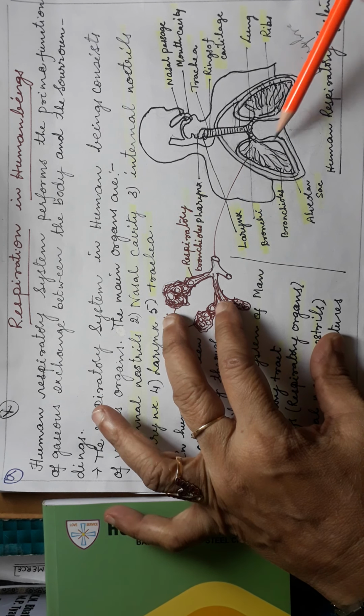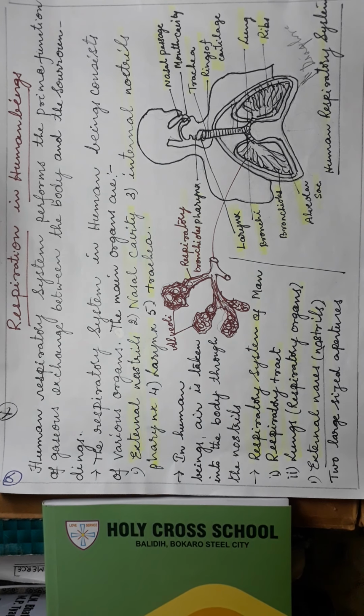You can call it the bronchial intercom, just like a telecom network. The finest and smallest branch of this network, a tube-like structure, is called a bronchiole.